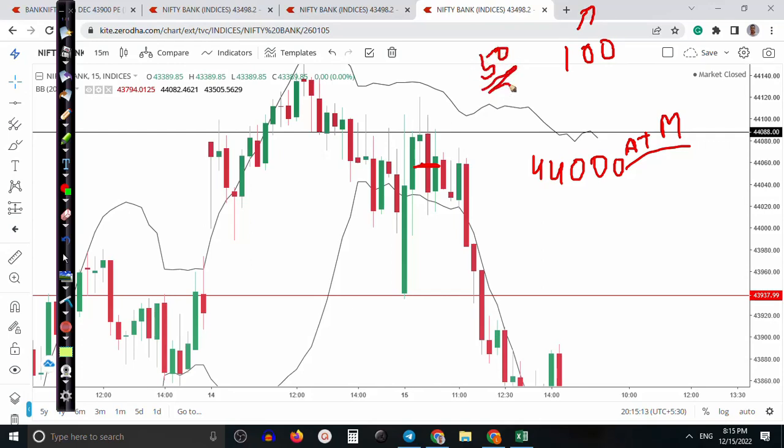So our premium will drop almost 50 rupees. All right. If I buy a 30 delta put option and price goes 100 rupees against us, our premium will drop by 30. Does it make sense?